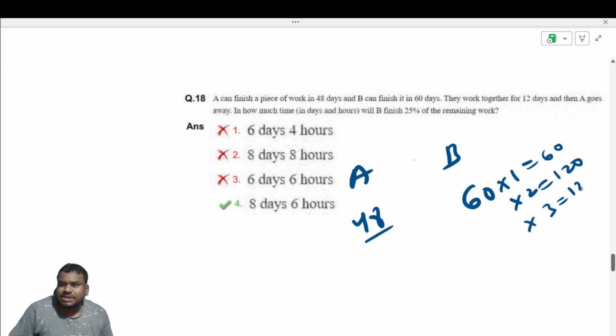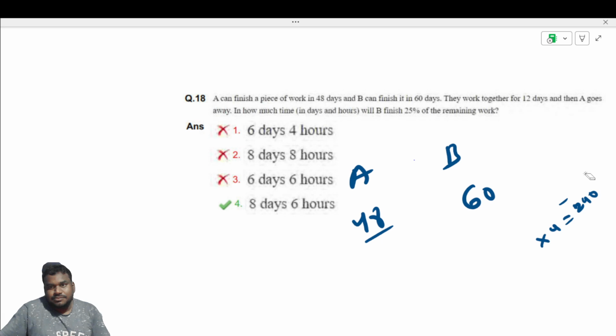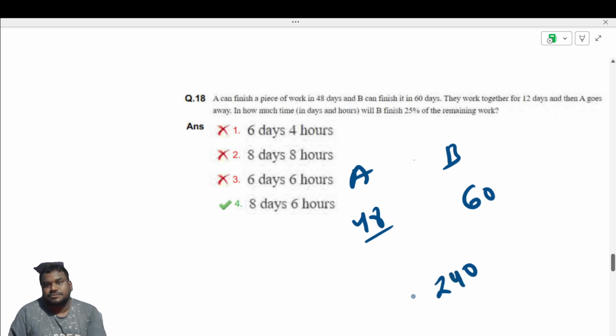Into 3, 180, it won't be divisible by 48. Into 4, 240, and 240 is divisible by 48 five times. So then it will become their LCM. Like that you have to find the LCM. Okay, so LCM is 240.